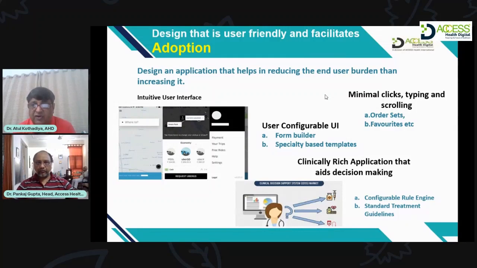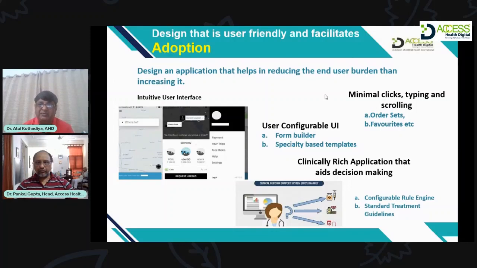Instead of that, if an order set is created in the system, which will be triggered by entering the diagnosis, it will make doctors' life very easy. After you enter the diagnosis, one more pop-up screen will come where the doctor just has to click or select the check boxes for medications, whether it is patient education material, an investigation, or a procedure.